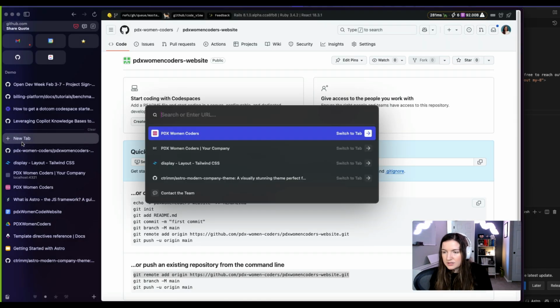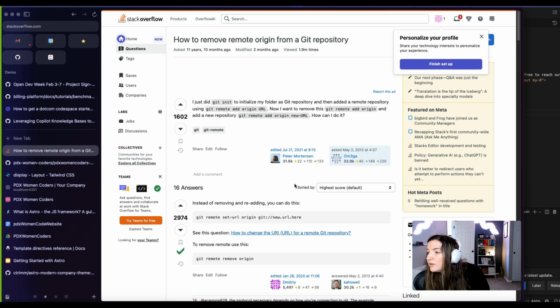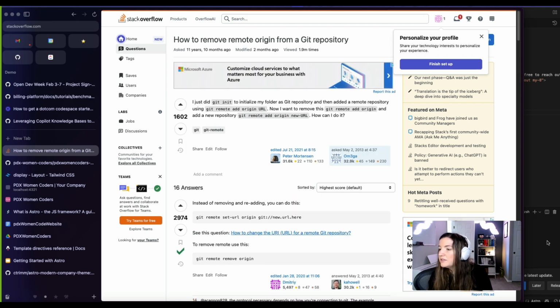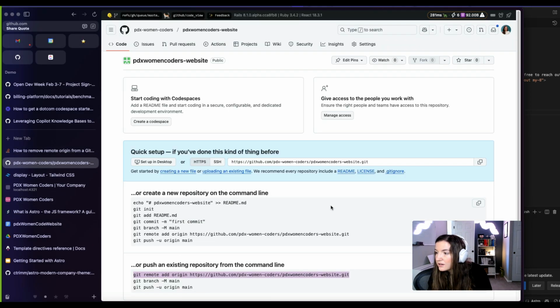All right, so let's do remove origin remote. Git remote set-url. Instead of removing and re-adding, you can do this. Okay, git remote set-url origin. And then I will copy pasta our new location.